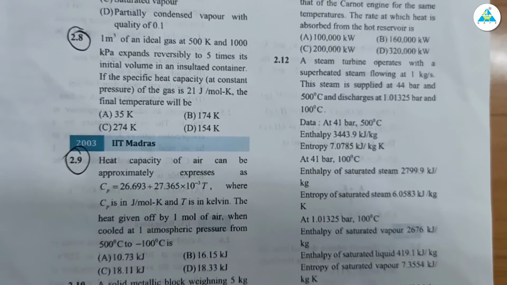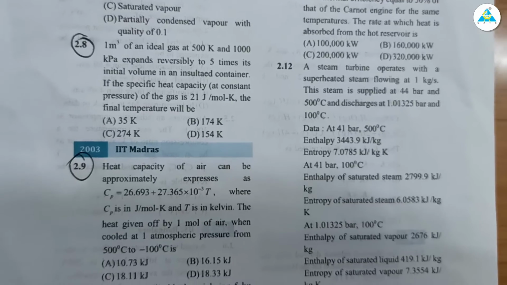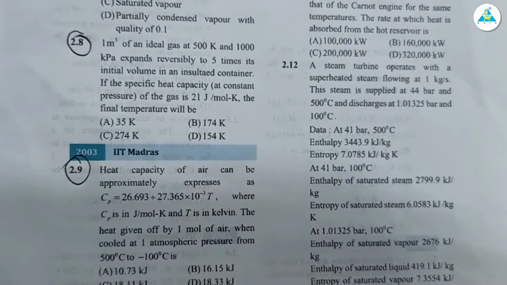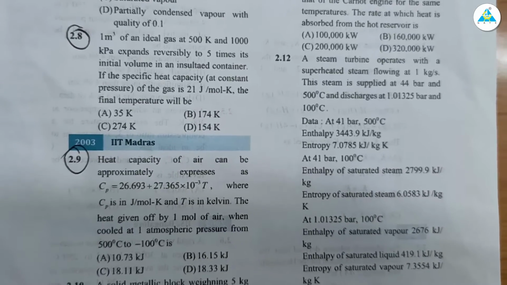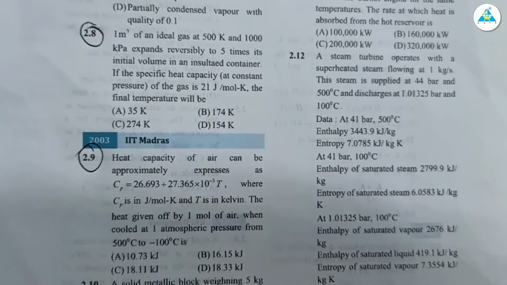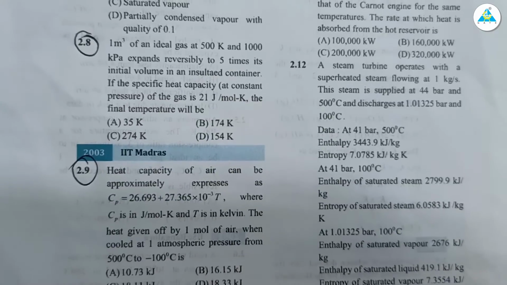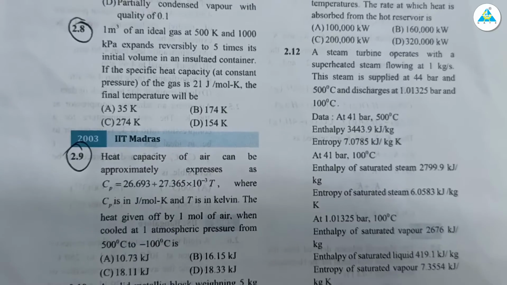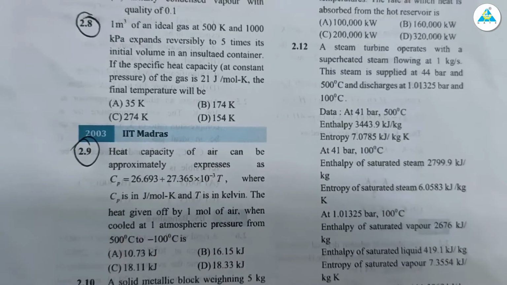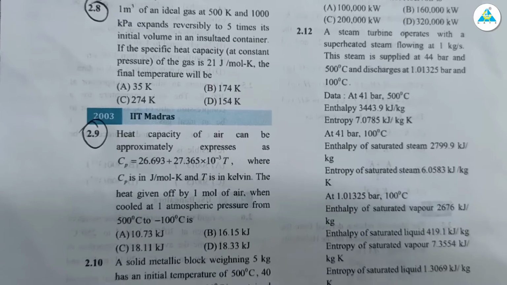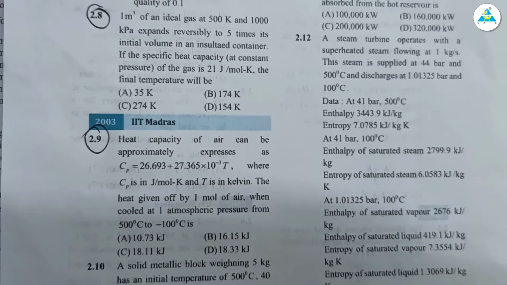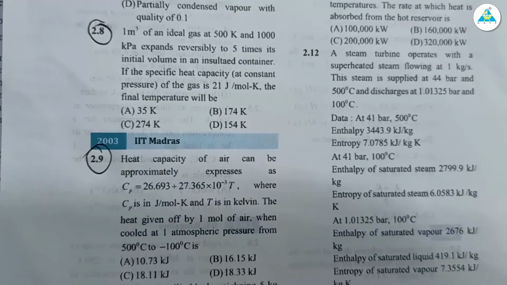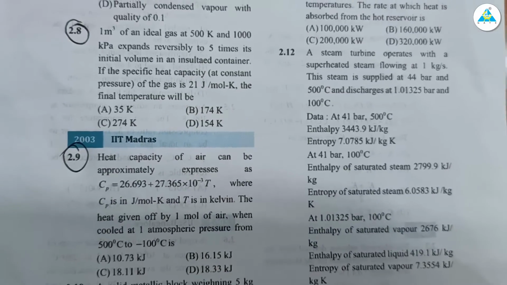1 meter cube of an ideal gas at 500 Kelvin and 1000 kilopascal expands reversibly to 5 times its initial volume in an insulated container. If specific heat capacity of the gas is 21, the final temperature will be. That is the first question. So please write the second question as well. Then we will solve both together. Those who need to write it, pause the video and write these given values, then we will solve. Clear?